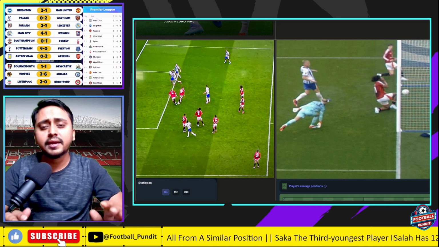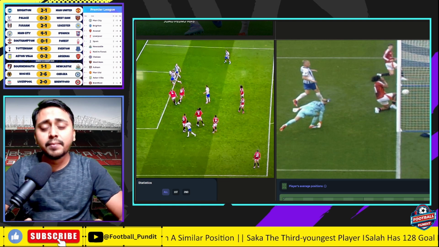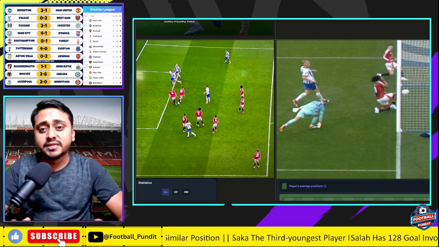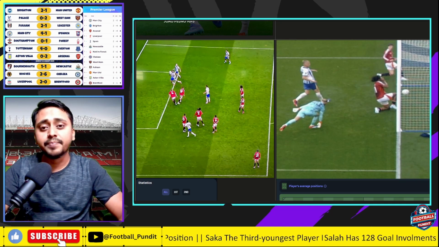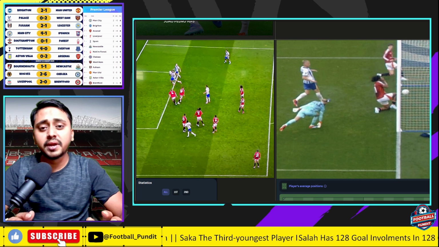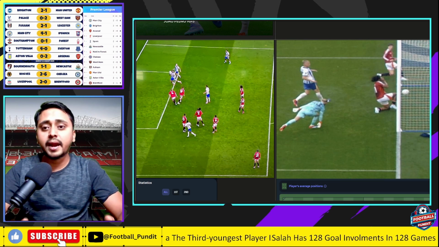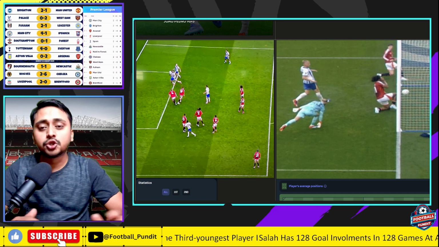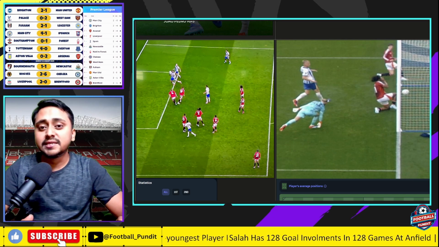Now if you look at it in another way, this was in the 95th minute. A similar thing happened to Manchester United when they went to Chelsea at Stamford Bridge last season, where it was a late goal in the, I think, 97th or 98th minute, where United didn't close down the player. They didn't close the player at all, and the player shot the ball and it just went in, and United lost that game as well. This is very similar to that.